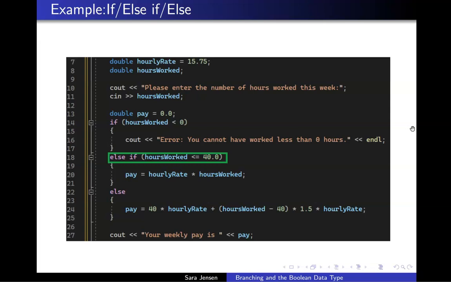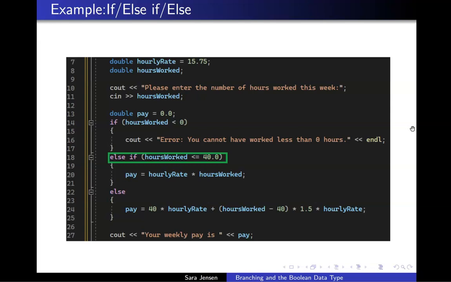So should the flow of control ever reach line 18, we know for a fact that the number of hours worked is greater than or equal to 0. Therefore, the check on line 18, even though it doesn't say that it's checking for both of those conditions, is in fact checking for both of those conditions. This is probably the biggest sticking point of this whole line of code and a very important thing to know about if-else-if statements. From line 18 onward in the code that we have presented on the screen, flow of control is very similar to what it was in the previous videos.